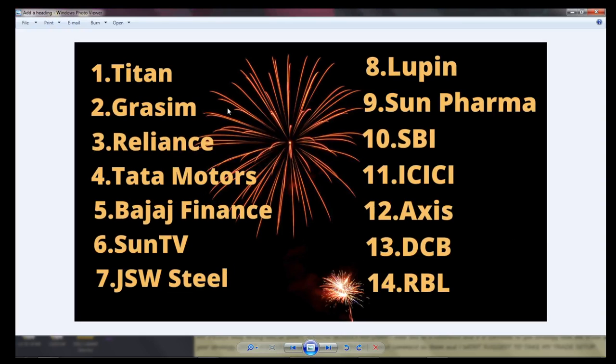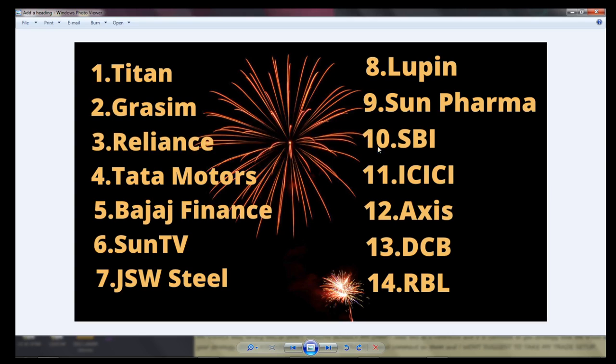I'm in Grasim, Tata Motors, Sun TV, and I did a JSW intraday trade, because I entered only midway, that is why I'm not invested in it. And DCB I got, and Axis and ICICI, it's all intraday.